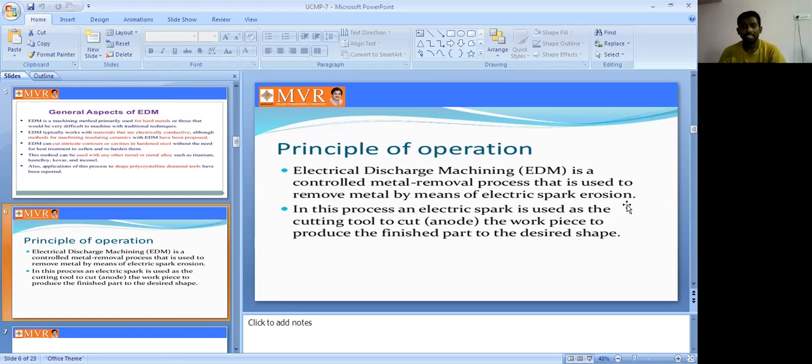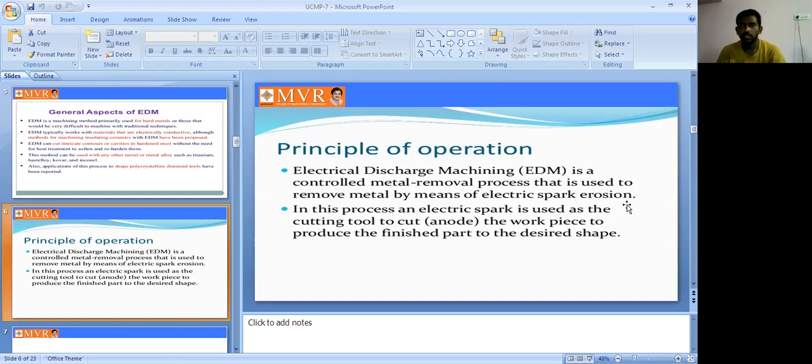Here we have a cathode and an anode. Once again, I am repeating what EDM means and how we remove metal from the workpiece. The source of energy is a DC power supply, and we have two connections, cathode and anode. The anode is connected to the workpiece, and the cathode is connected to the tool.